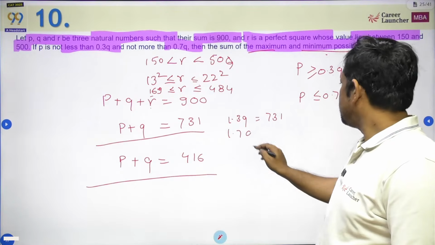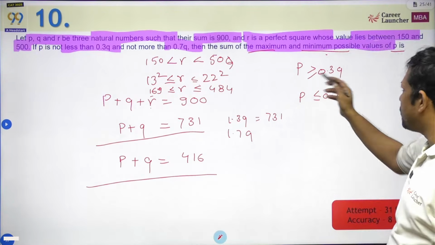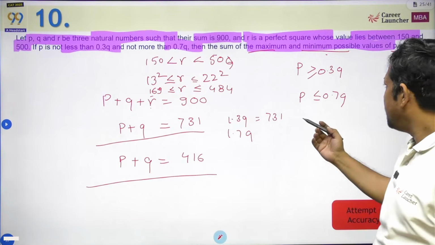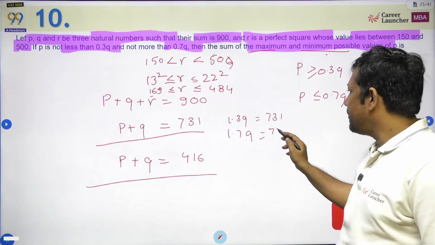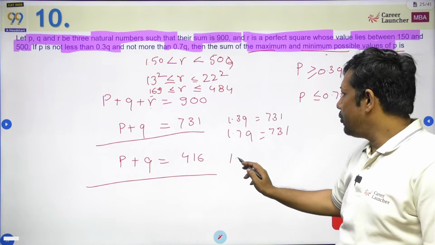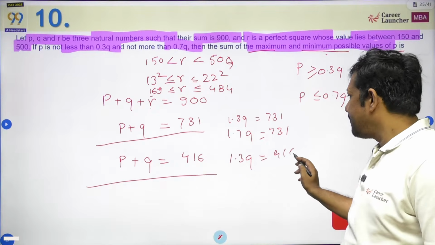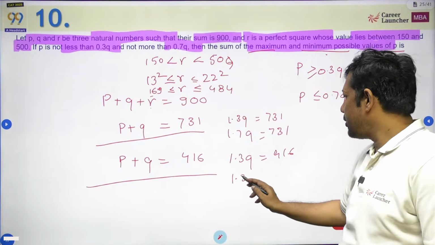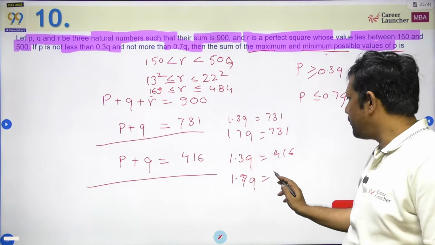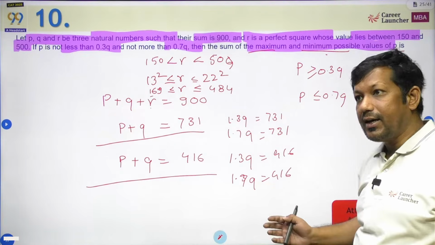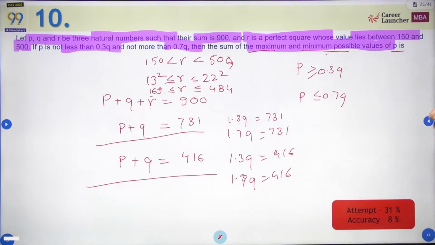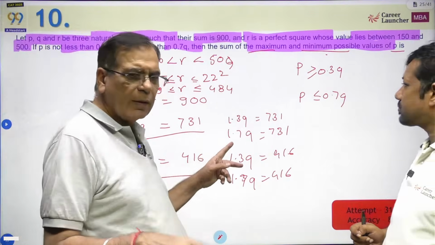I'm just saying that p is equal to 0.3 q, p is equal to 0.7 q. That becomes 731. This is going to be 1.3 q, that is equal to 416, and 1.7 q, that is equal to 416. यहाँ से अपने पास Now, the question which will always come is why am I making 4?